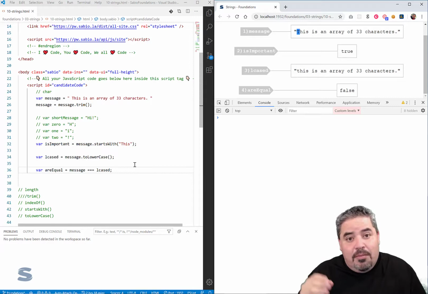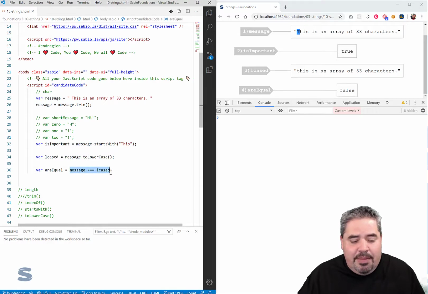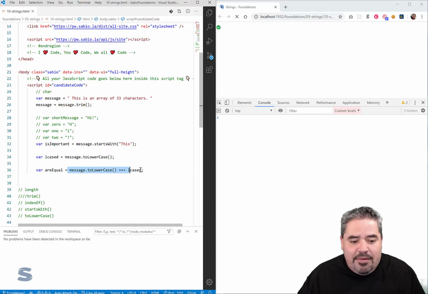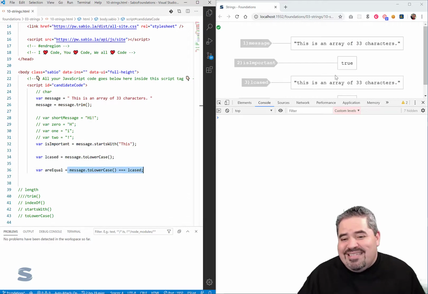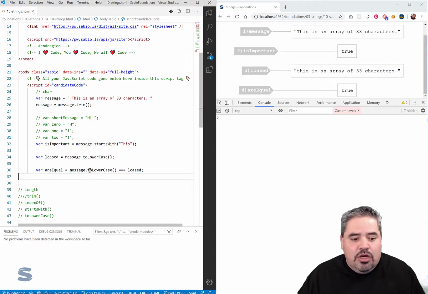Sometimes you do, but more often than not, you really don't. So before you do any kind of comparison like we have here, you're going to want to make sure that both instances are lowercase, because your probable intent is not to care about casing. So you're going to want to lowercase both of your strings to do the comparison.